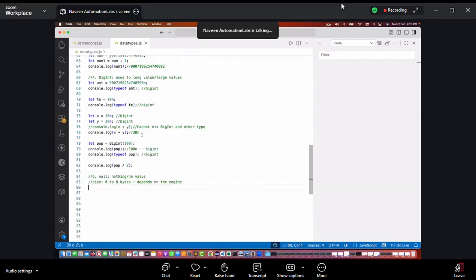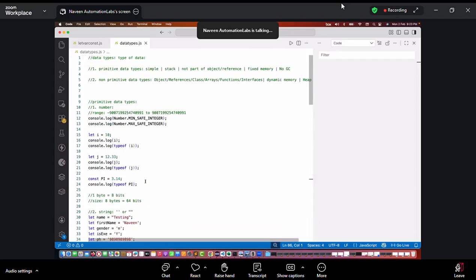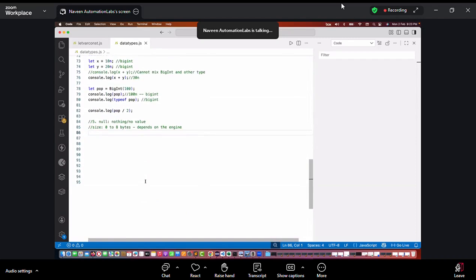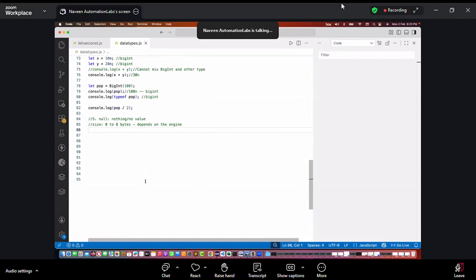So all the ranges that I have given to you are on the basis of the V8 engine. Tomorrow, if you go to, let's say, SpiderMonkey, the ranges might be different. But we are using Node.js V8, so that's why we are considering those ranges only.